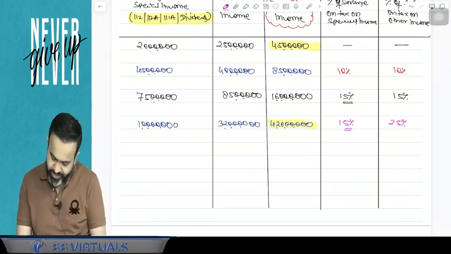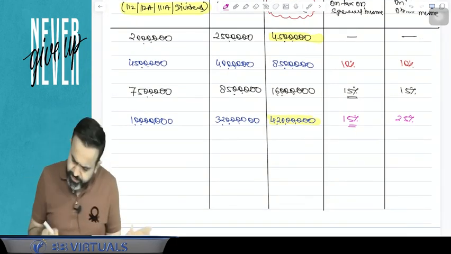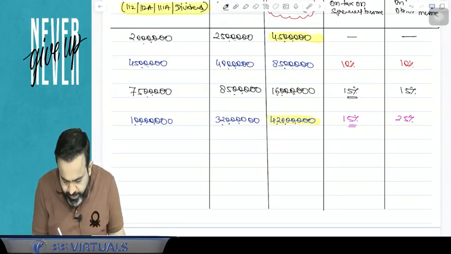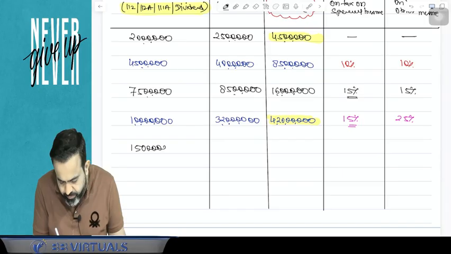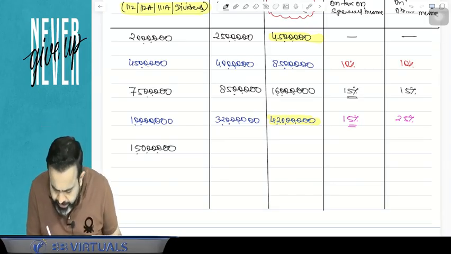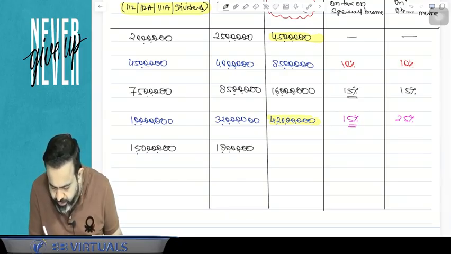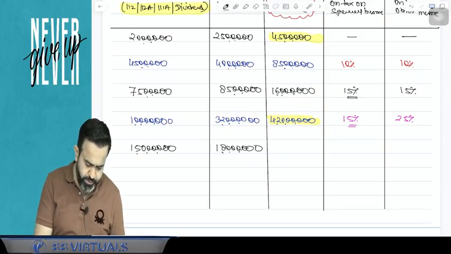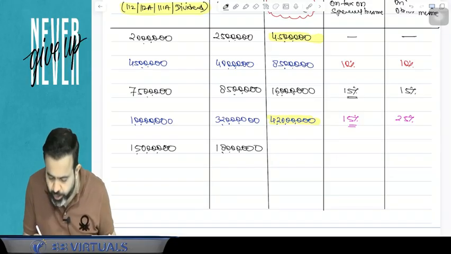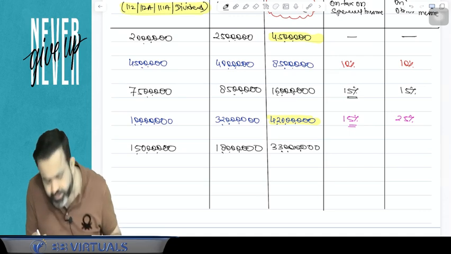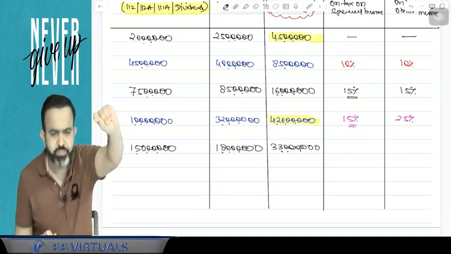Try to understand. Suppose, for example, your special income is 1 crore 50 lakh. Your other income is 1 crore 80 lakh. So the total comes to 150 plus 180, which is 3 crore 30 lakh. I need your concentration here.